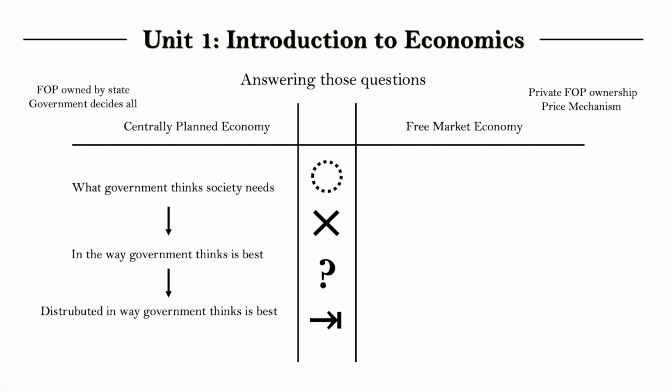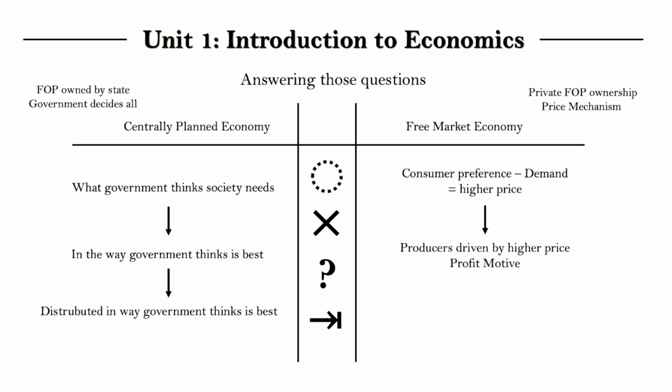Now, in a free market economy, what is produced is first determined by consumer preference. If a lot of people want a particular good, if they demand it a lot, then that good would have a higher price. And that signals producers, firms, to produce that good because firms want to make profit. So it is a combination of consumer preferences with producers' desire for profit that determines what is produced in a free market economy.